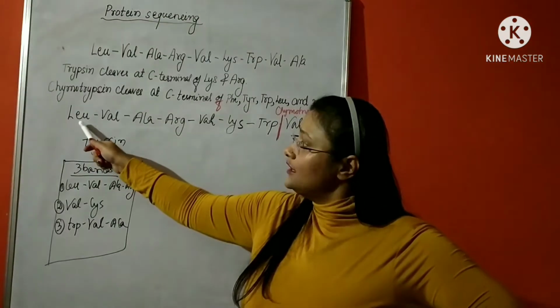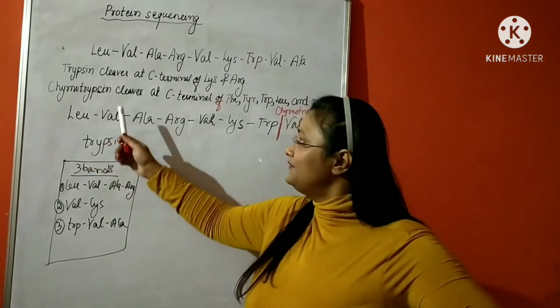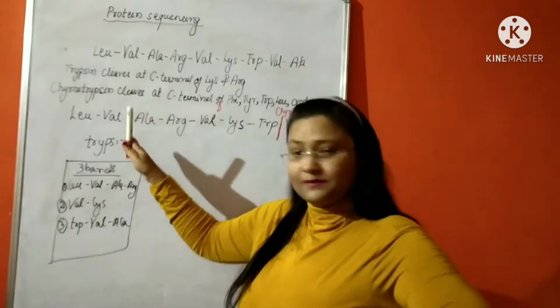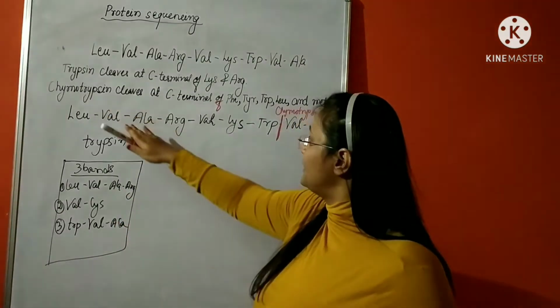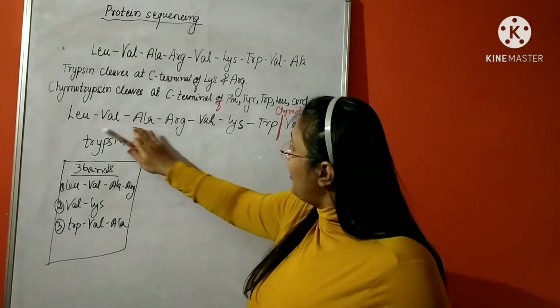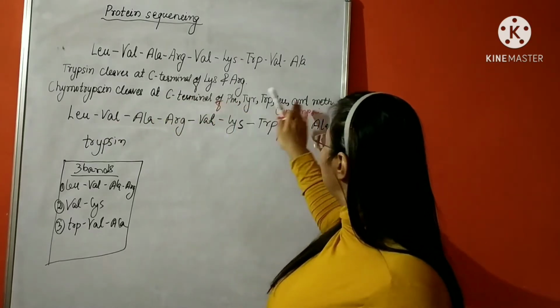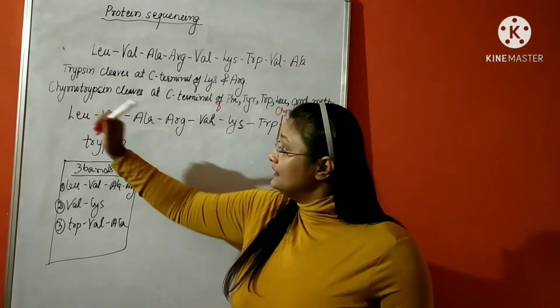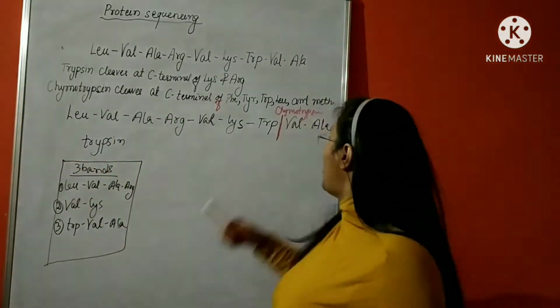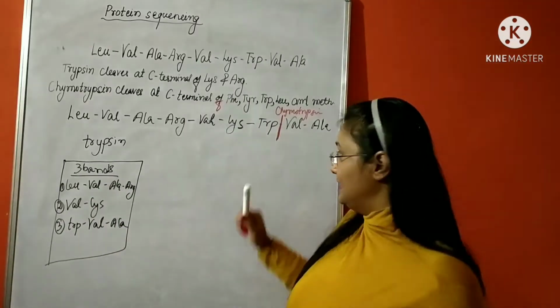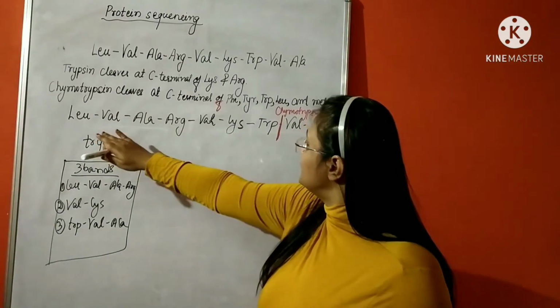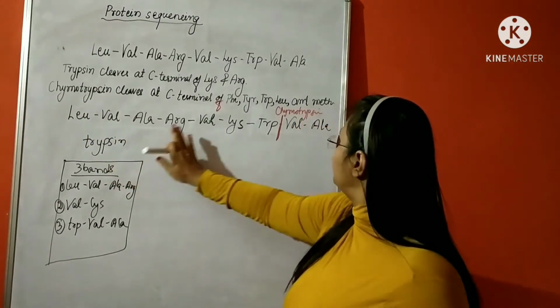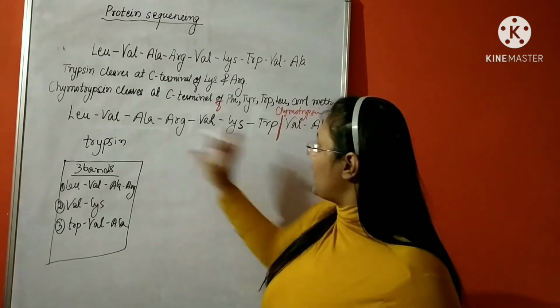So even though leucine is over here, it will not be cleaved by chymotrypsin, because chymotrypsin cleaves only all these given amino acids when they are not at either extreme N terminal or extreme C terminal. So even though leucine is there, there will be no separate band produced, and methionine is not here.